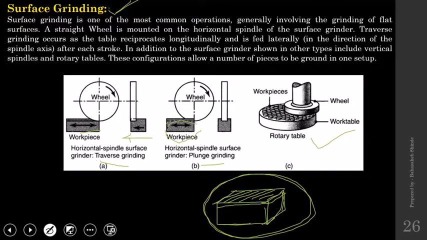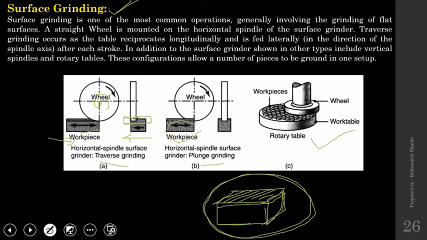So the grinding wheel will be rotating about its axis and the workpiece will feed across the grinding wheel to remove a uniform layer from the workpiece surface to get the flat surface. That operation is surface grinding.